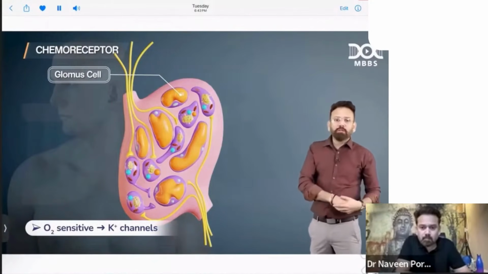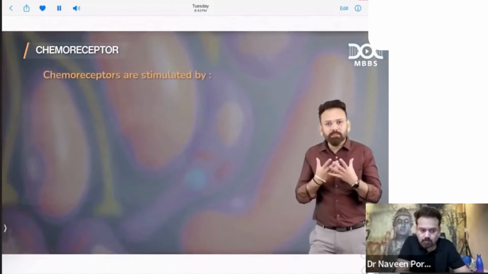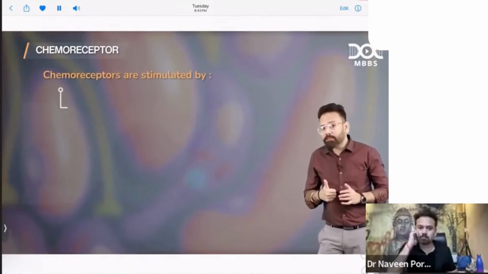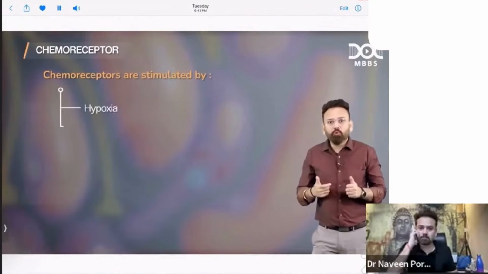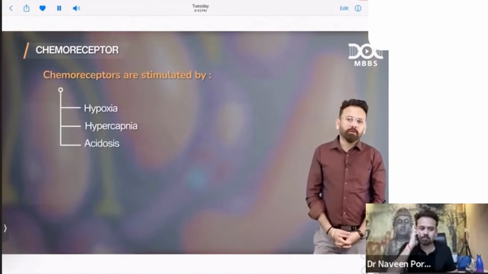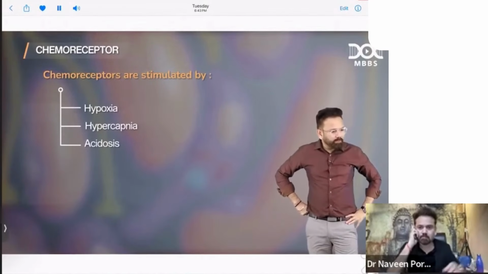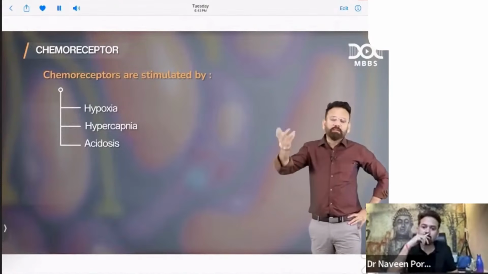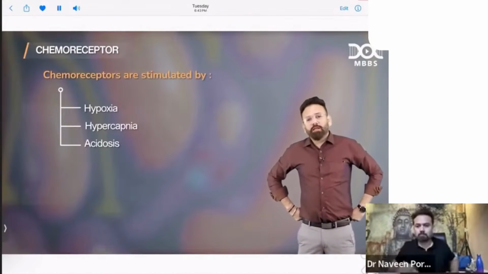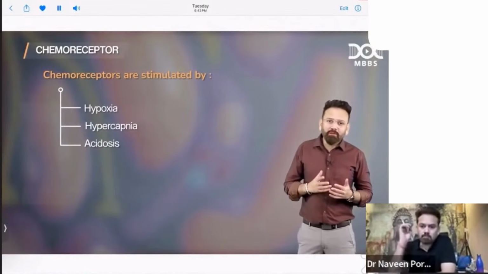Now they will ask you, doctor, tell me, what are the stimuli that will activate chemoreceptors? There are three stimuli, doctor. Number one is hypoxia. Number two, hypercapnia. Number three, acidosis. Now you will be confused. You are telling that blood is being lost, you are decreasing the BP to less than 60, and the stimulus is hypoxia. Stimulus is not blood pressure. So my dear doctor, you know already, if BP becomes low, there will be hypoxia.